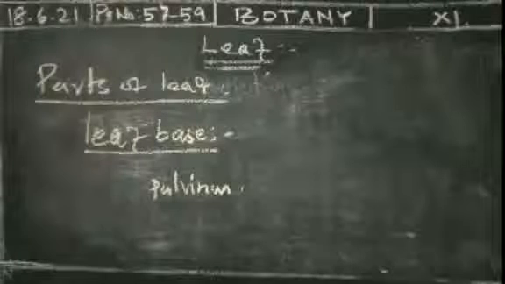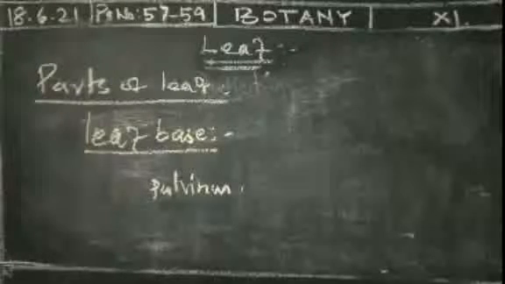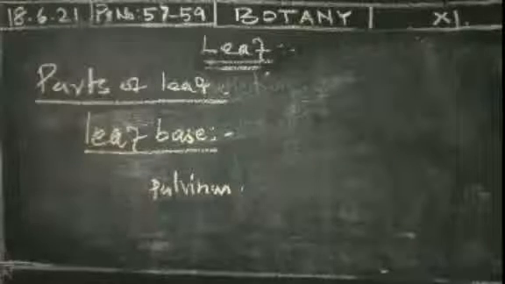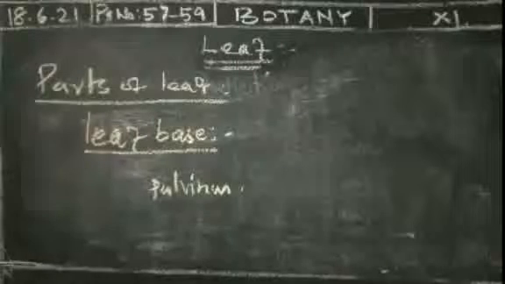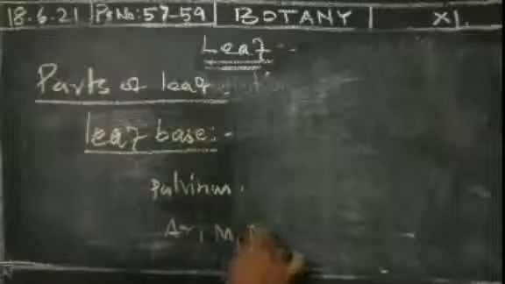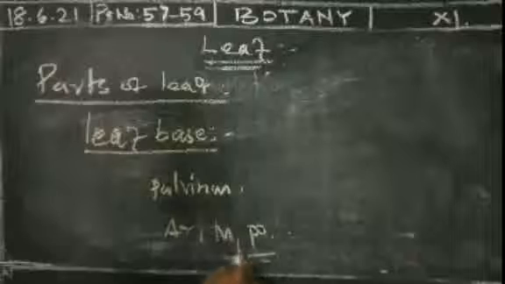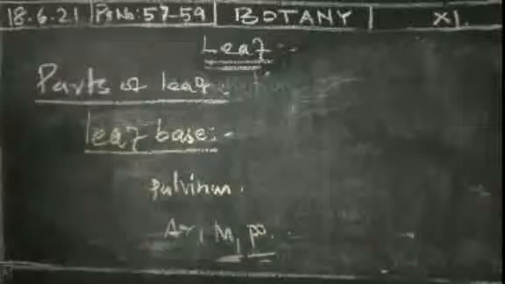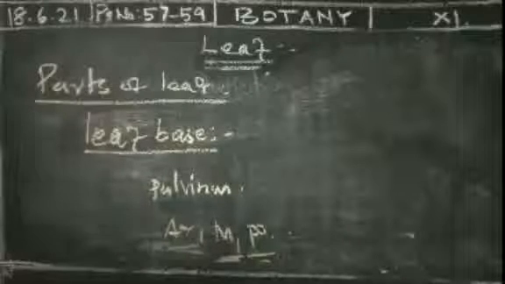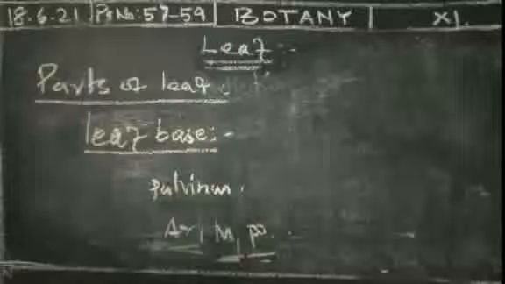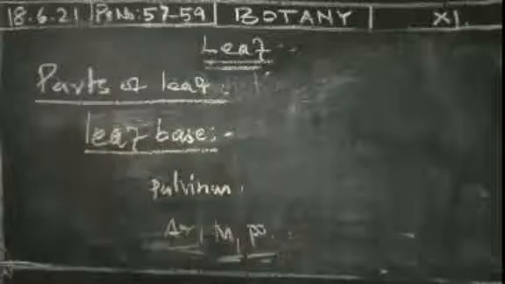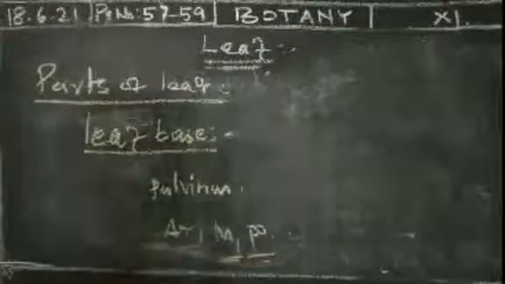Examples are Clitoria, Lablab (Dolichos lablab), Cassia, and Butea. Then there is the sheathing leaf base in some monocot plants. Many monocot families, such as Araceae, Musaceae, Zingiberaceae and Poaceae, show it: Poaceae in the rice plant, Musaceae in the banana plant. In monocot families the sheathing leaf base occurs, where the leaf base extends into a sheath and clasps the stem. It is mostly present in this type of families only.